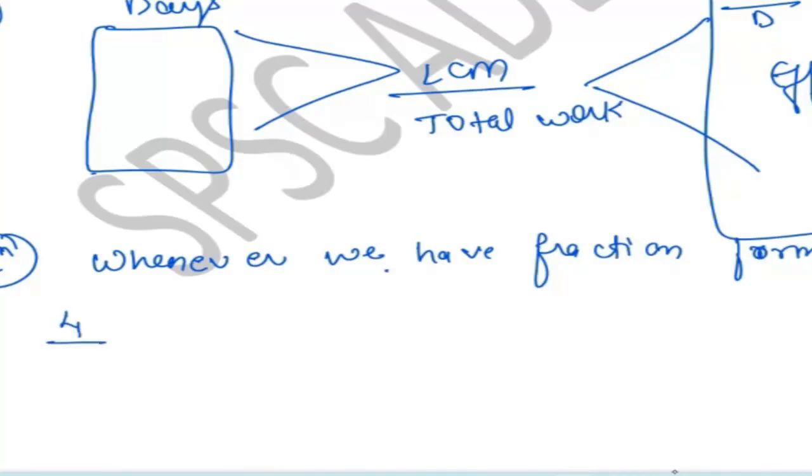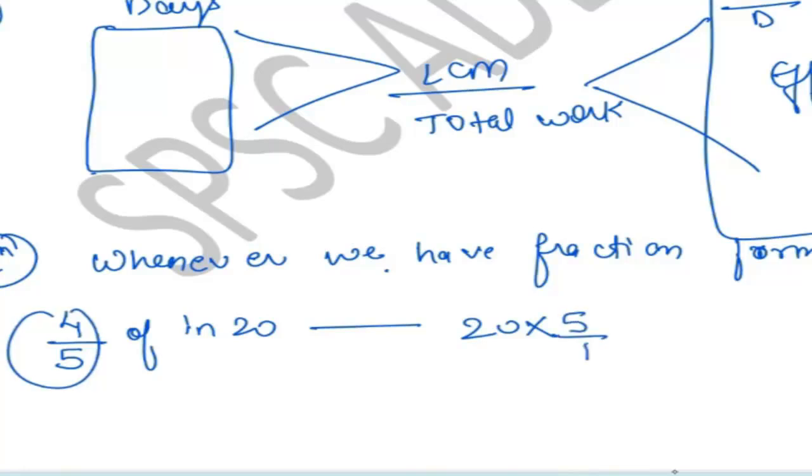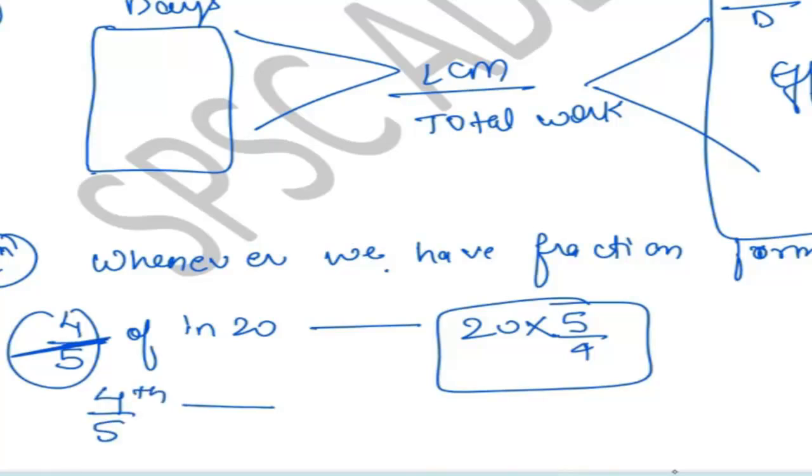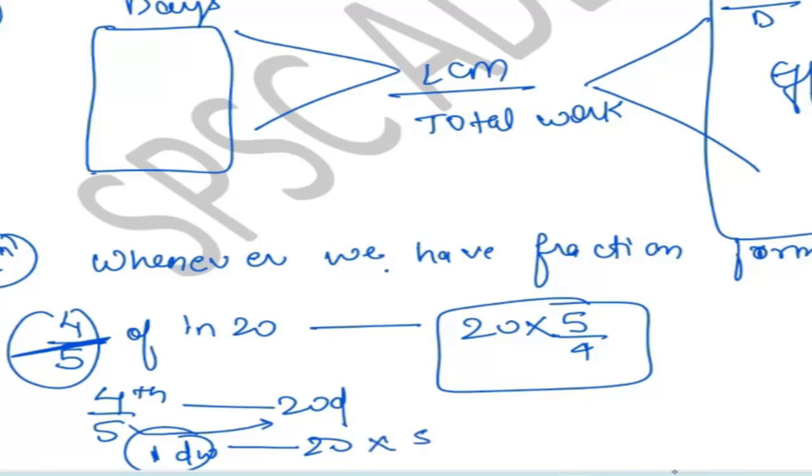It means whenever you have 4 by 5th of work in 20 days, you have to write it down like this, 5 by 4. You have to just reciprocal it. So 4 by 5 means 4 by 5th of work in 20 days. But we have to find out 1 day's work, because we need to know how much work a person is doing in a day. So when this 4 by 5 goes here, it will just reciprocate. It means 20 into 5 by 4. Correct. Now let's start some basic questions of time and work.